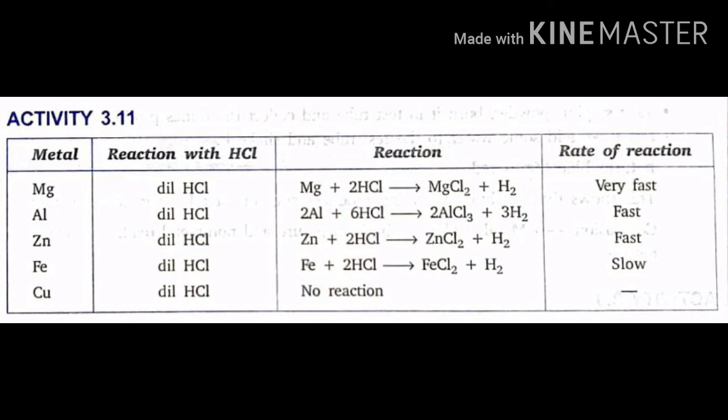The reaction is fast. Zn when it reacts with dilute HCl: Zn plus 2HCl gives ZnCl2 plus H2. The rate of the reaction is fast. Fe when it reacts with dilute HCl: Fe plus 2HCl gives FeCl2 plus H2. The reaction is slow. Copper, Cu, when it reacts with dilute HCl: no reaction.